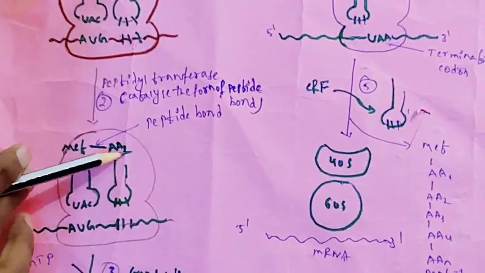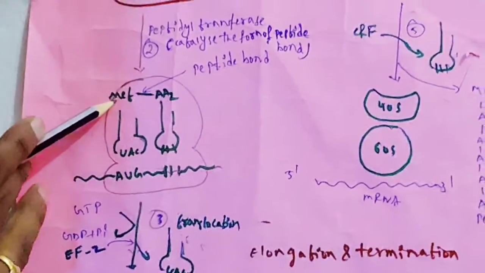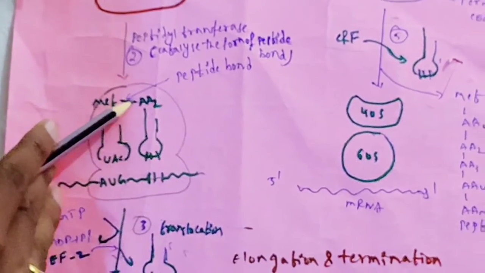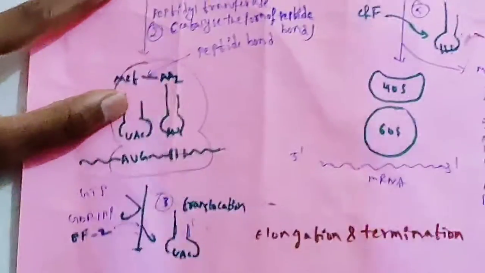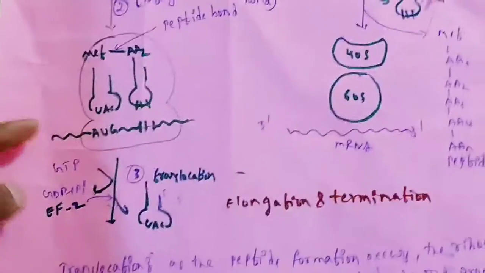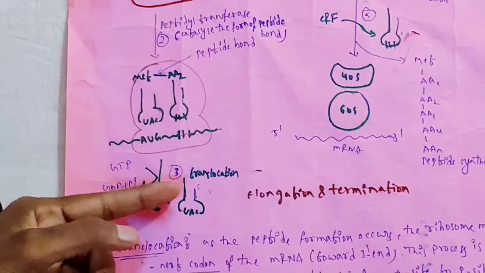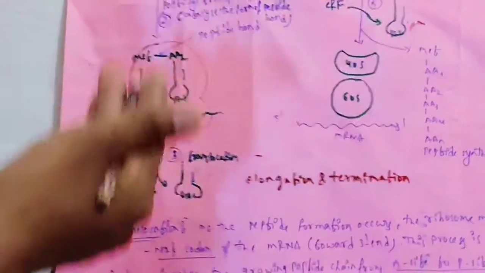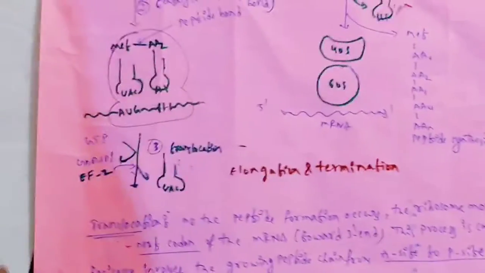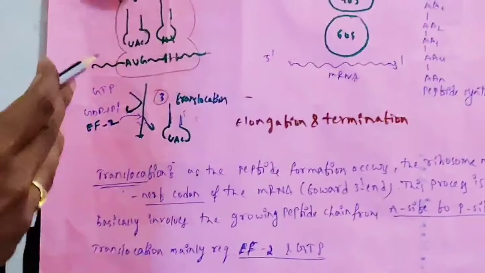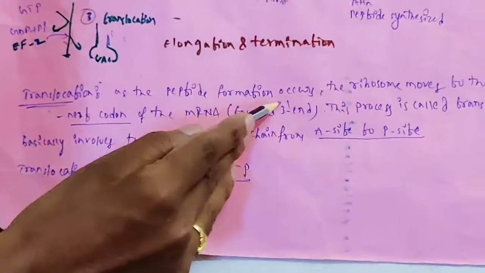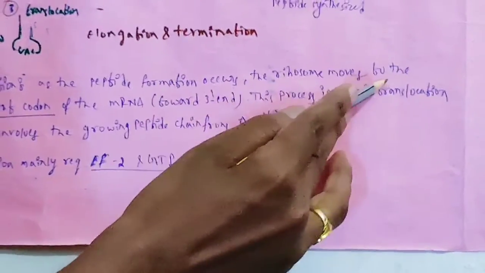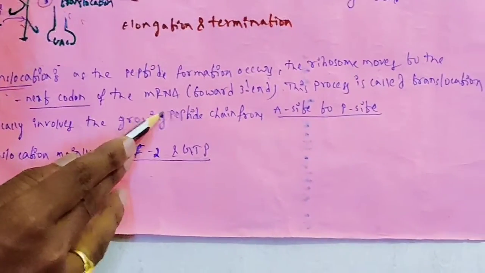I represent amino acid 2 because this is the first amino acid and this is the second amino acid. Here the peptide bond is formed. What is the next step? Translocation. The third step is translocation, which is nothing but changing of location, shifting from one location to another. I have given some matter about the translocation. As the peptide bond formation occurred, the ribosome moves to the next codon of the mRNA.